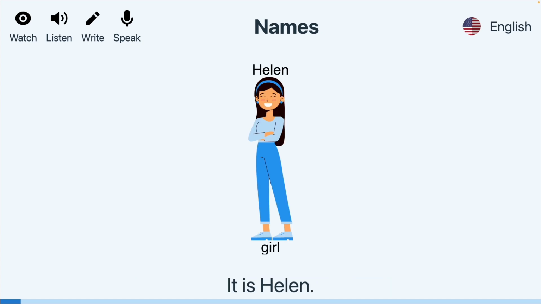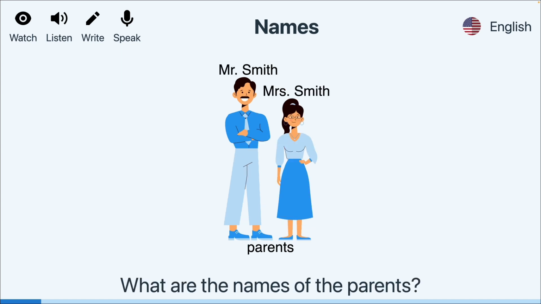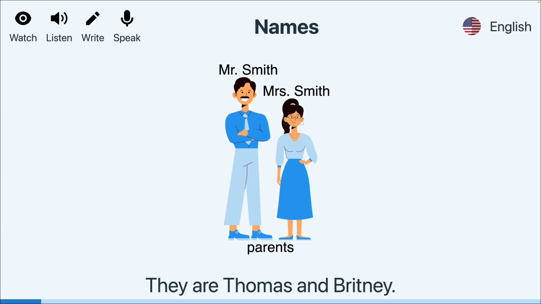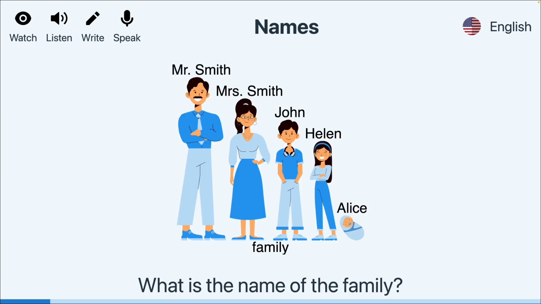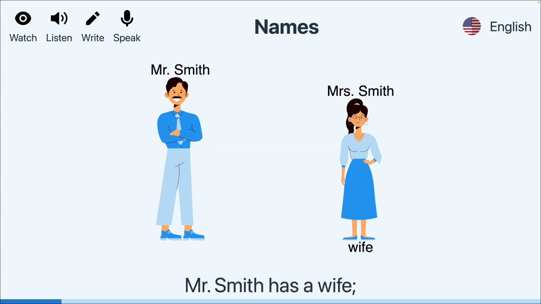It is Helen. What is the name of the boy? It is John. What are the names of the parents? They are Thomas and Brittany. What is the name of the family? It is Smith.